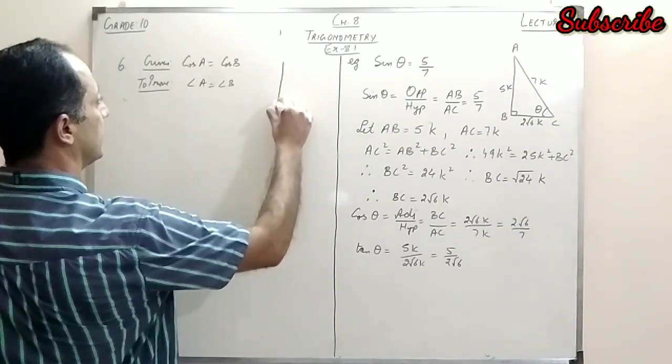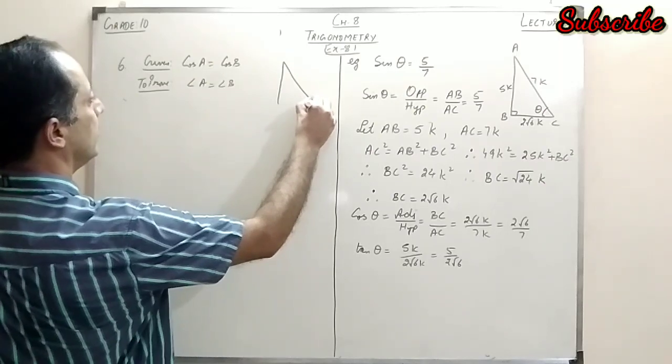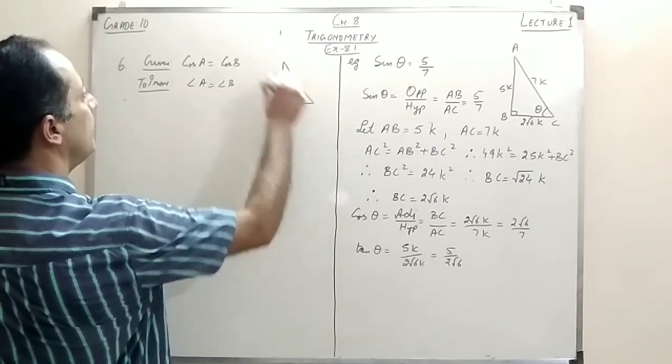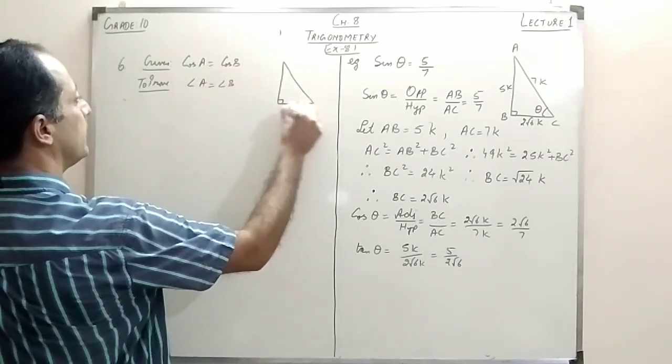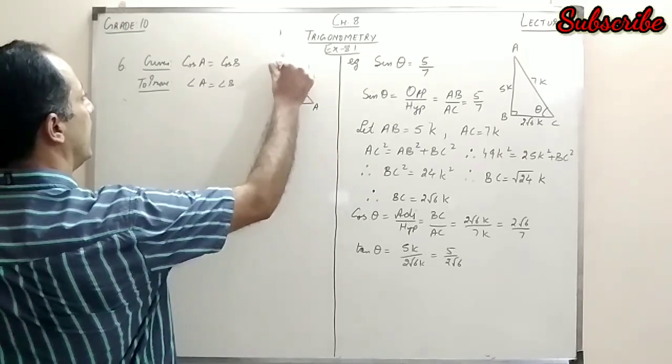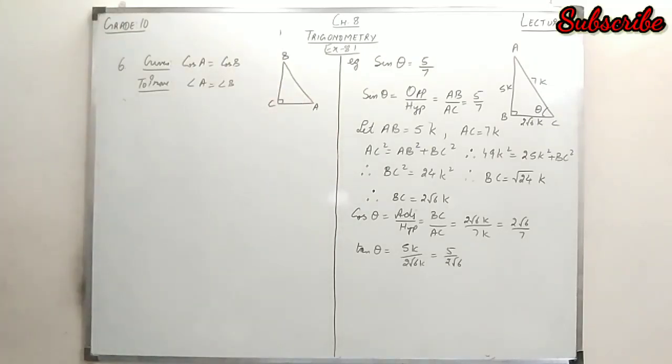Question number 6. I make a triangle here. Now this A and B both are acute angles, so obviously this is A, B, and C will come here.